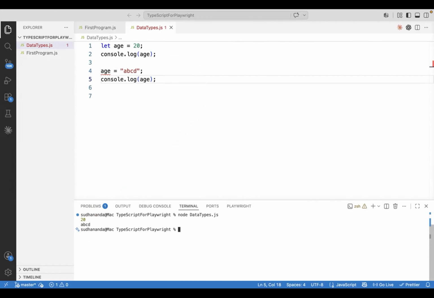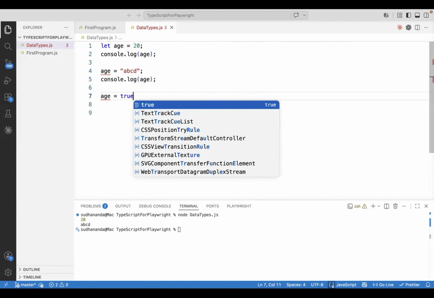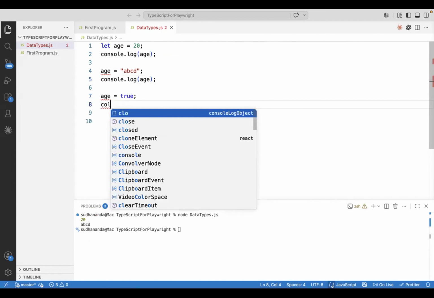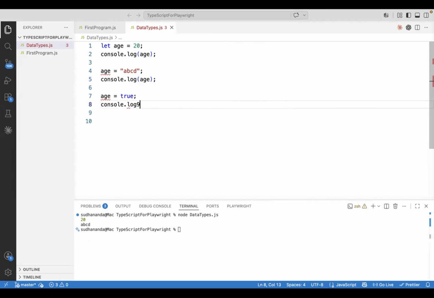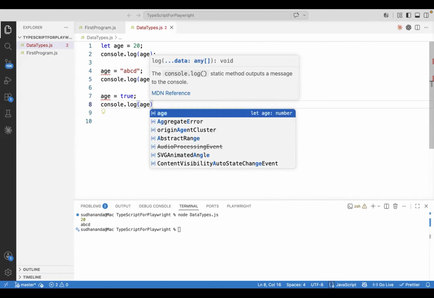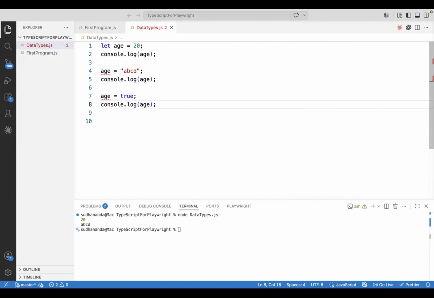And even I will go with age equal to a boolean, like I will give true or false, which is a boolean normally. Console.log age. Now let me rerun this code and see what will happen. Yeah, now we can see that age printed number, string, and boolean.